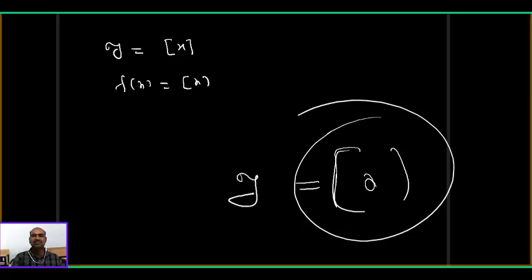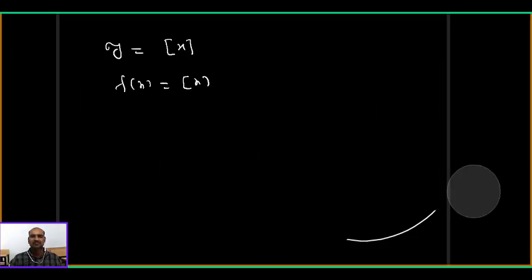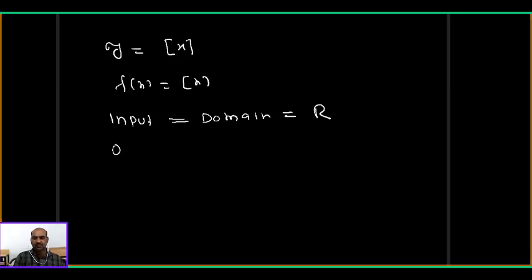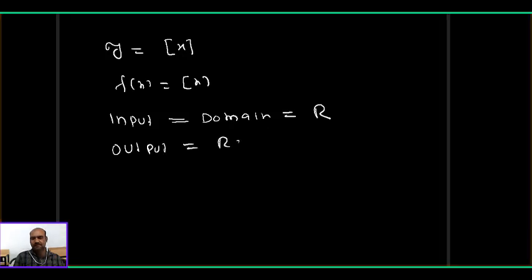Step x is a function only, no? So the input is called the domain, equal to all real numbers. Domain of the step function is all real numbers. Anything you can take instead of x. The output is called the range. Only integers.